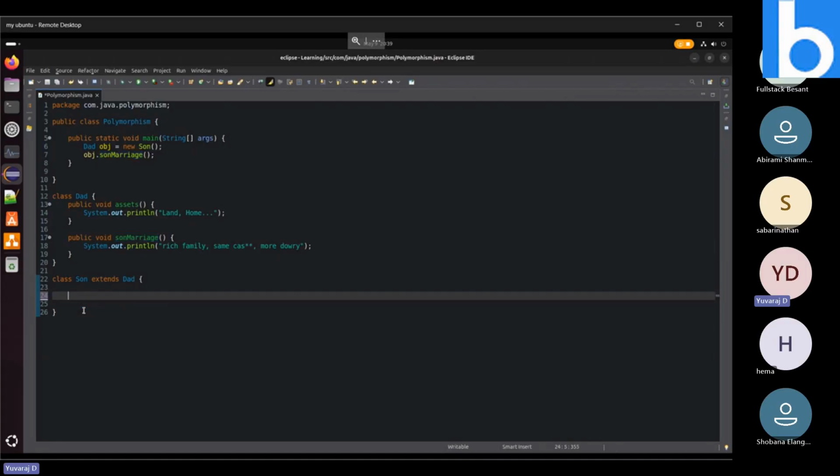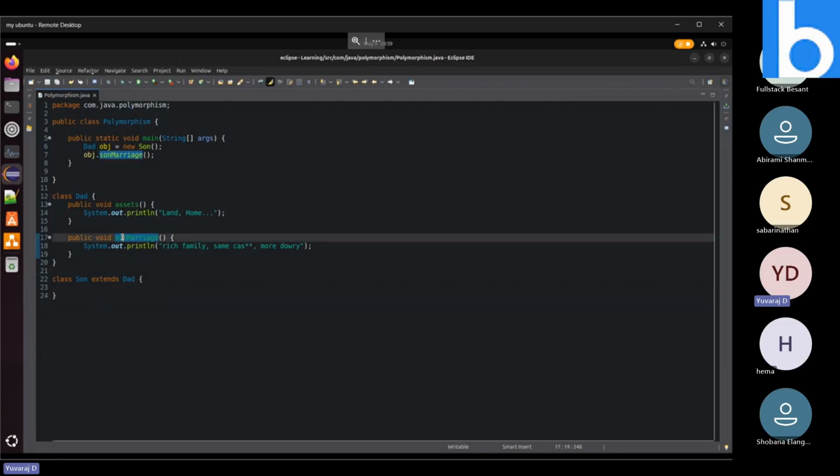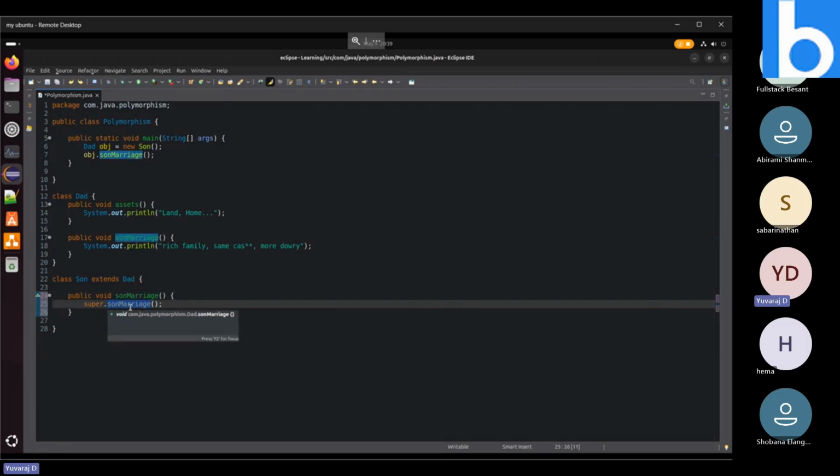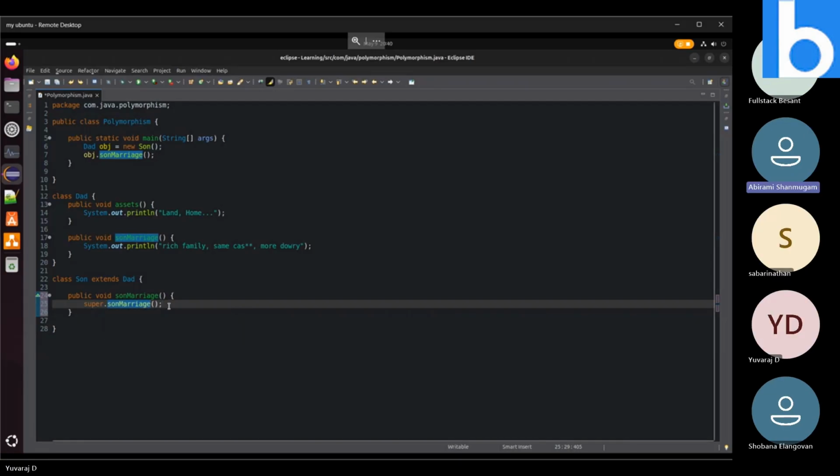Even if we remove it, when we call it, the parent's method will be called. So there is no particular preference of the son over here. Whenever we declare it like this, internally we are calling the parent's version only, so no override will happen. But sometimes, in professional conditions, in the son class we will have some condition, and in another case, in the dad class, we have some condition.